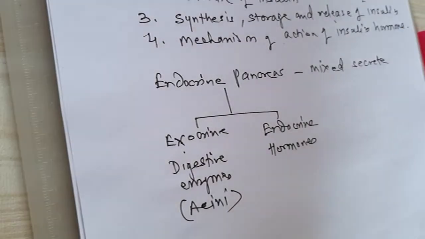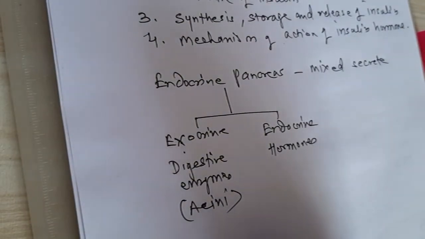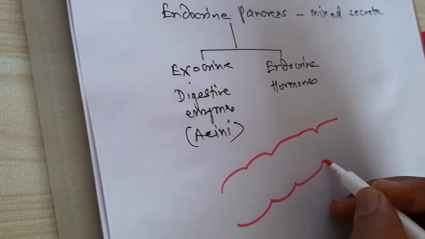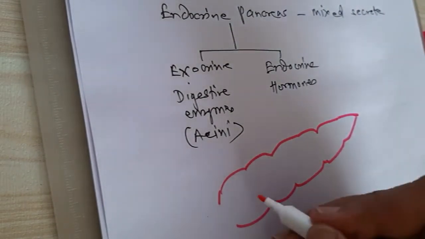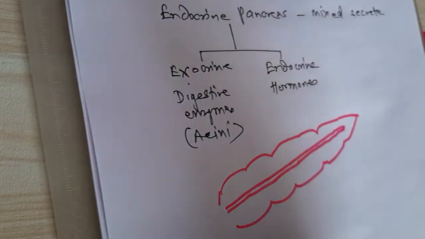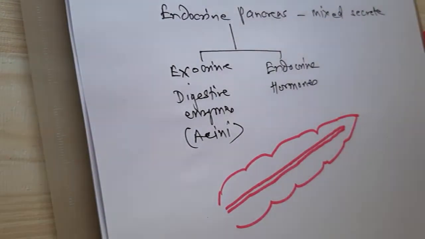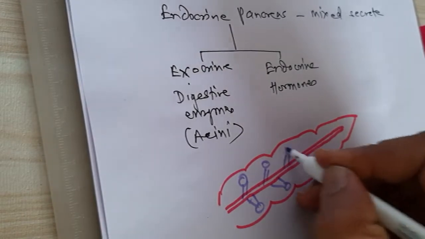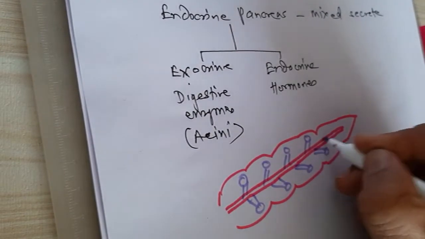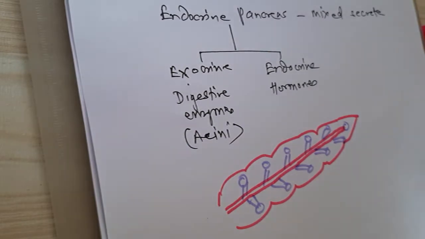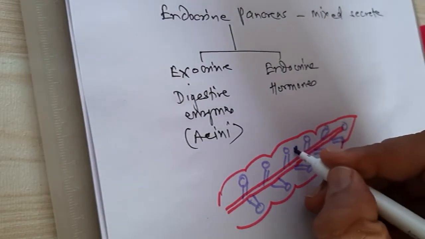Now if you see the structure of the pancreas, the exocrine portion consists of acini, which are responsible for secretion of enzymes, and the endocrine portion has different groups of cells in between.